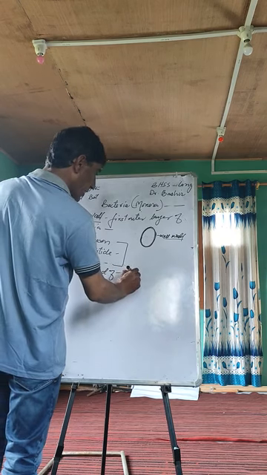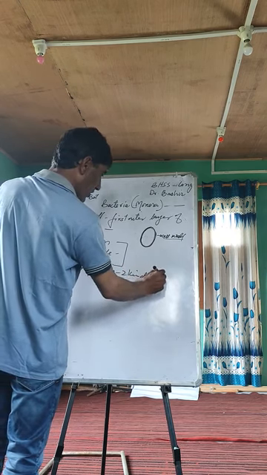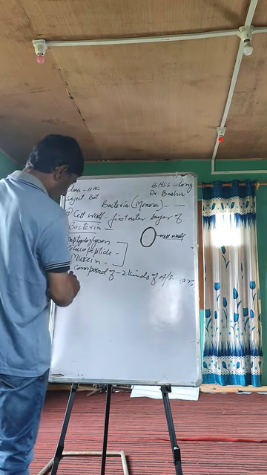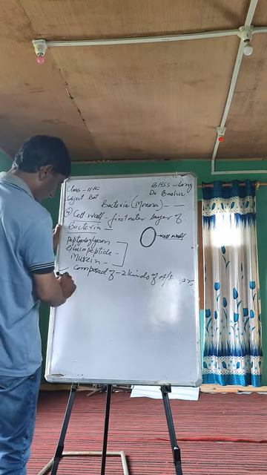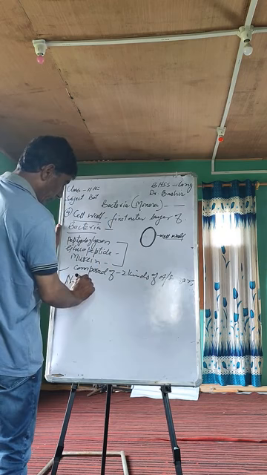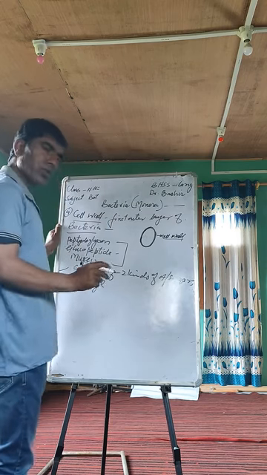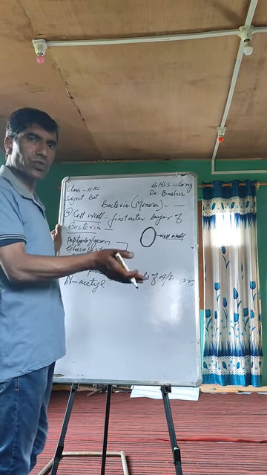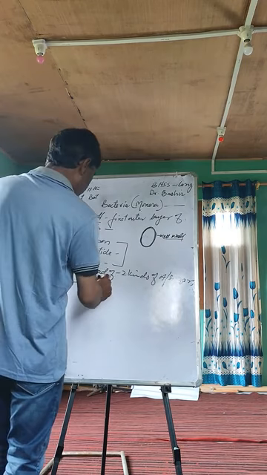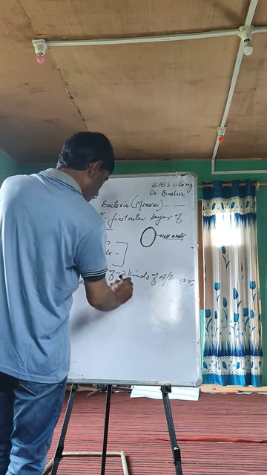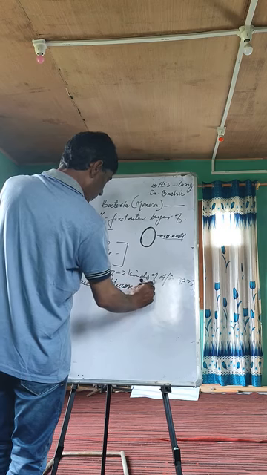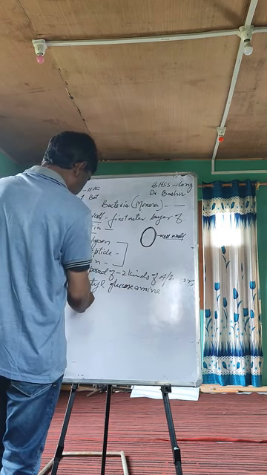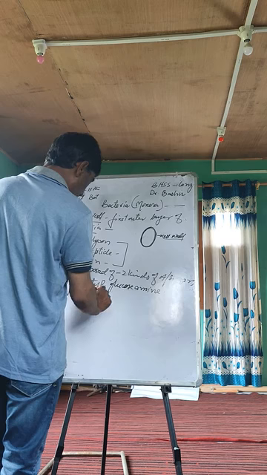It is composed of two kinds of amino sugars: the derivative of N-acetyl glucosamine and N-acetyl muramic acid.